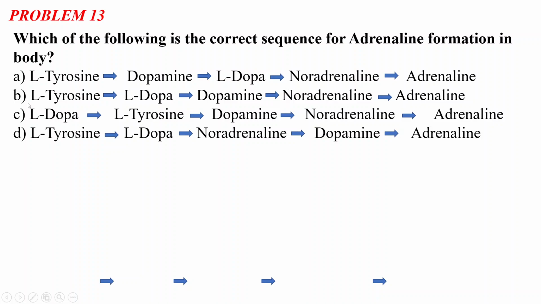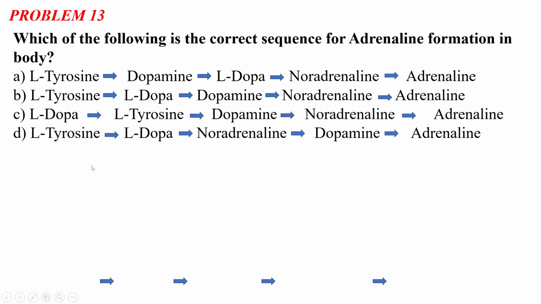Option B: L-tyrosine is converted to L-dopa, which is converted to dopamine, then dopamine to noradrenaline, and noradrenaline to adrenaline. Option C: L-dopa is converted to L-tyrosine, then L-tyrosine to dopamine, dopamine to noradrenaline, which is converted to adrenaline. And option D: L-tyrosine is converted to L-dopa, L-dopa to noradrenaline, noradrenaline to dopamine, and then to adrenaline. So you need to identify which is the correct sequence for adrenaline formation in our body.